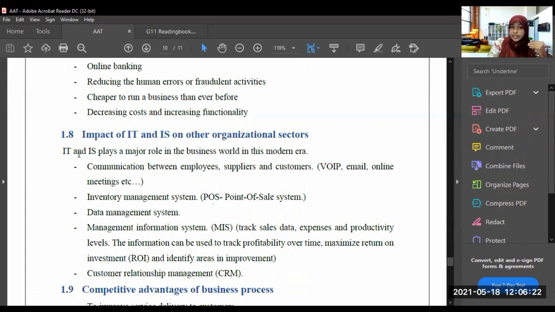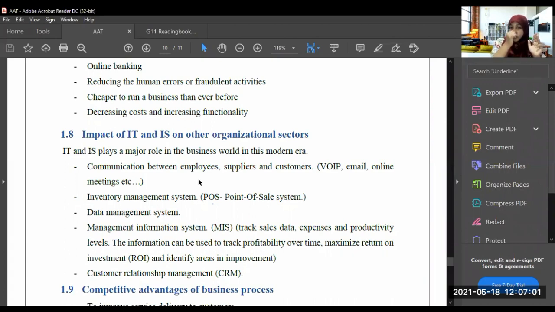Understood? What is the impact of IT and IS on the other organizational sectors? There are many organizational sectors, no? So what is the impact on these organizational sectors? IT and IS play a major role in the business world in this modern era. Nowadays, information technology and information systems play a major role in the business world. Many of the people working in the business world use IT and IS the most.